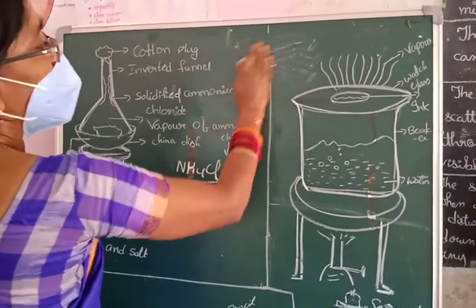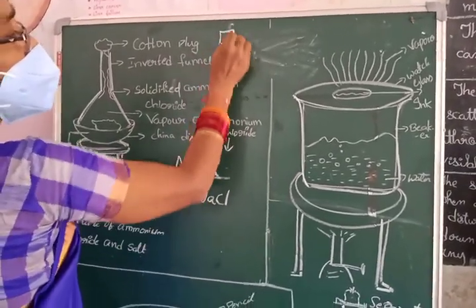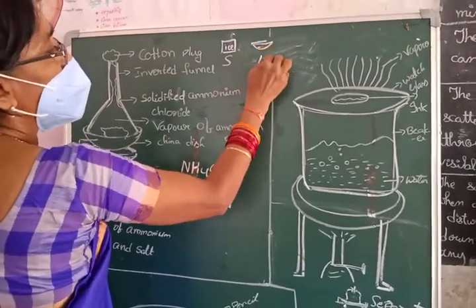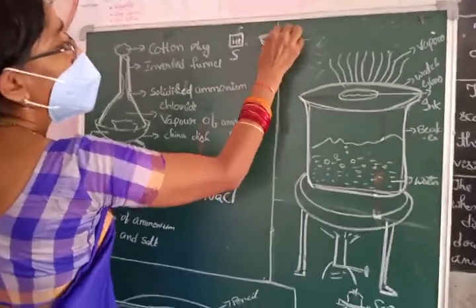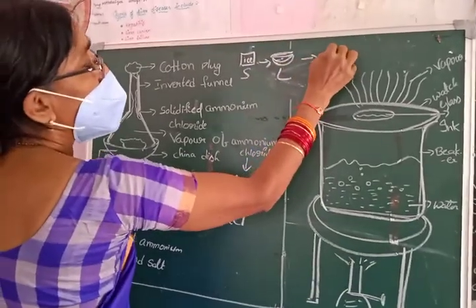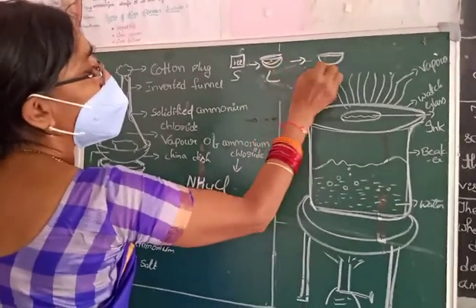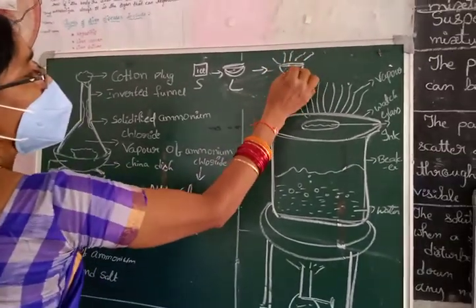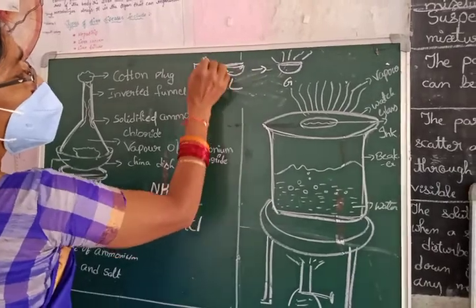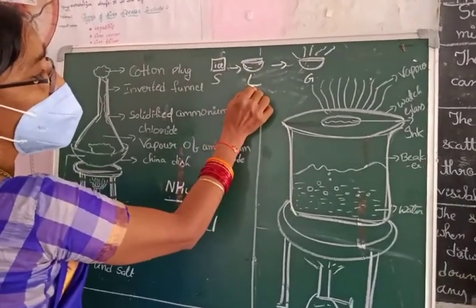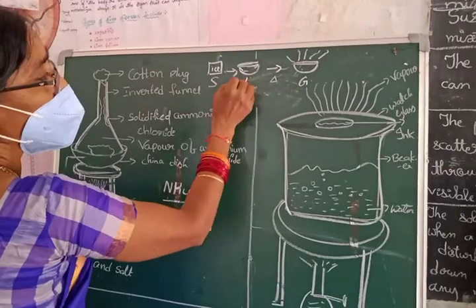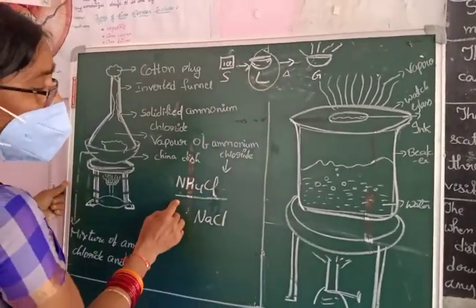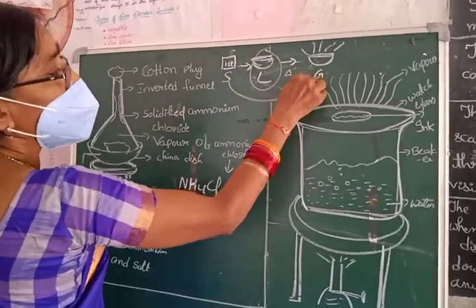For that, a small example. Normally we take ice, which is in the solid state, and water, which is in the liquid state. Next, if you start heating this water, it changes into gaseous state, water vapor. Here, solid changes on heating into liquid, and liquid changes into gaseous state on heating. But for certain substances there is no middle state. Solid directly changes into gaseous state.